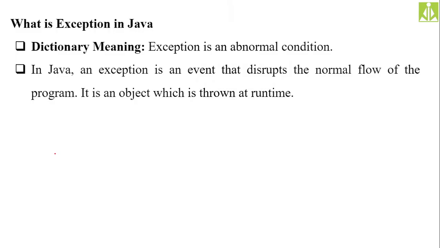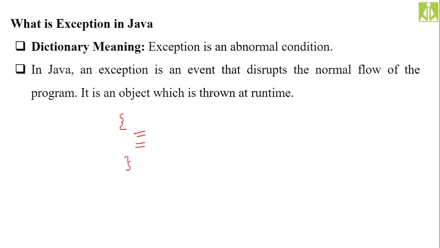In general, in Java, whenever an exception occurs, an object of that particular exception will be created, and it will be thrown out of that block at the time of execution of the program. So basically, let us assume we have a block of code. A block of code is nothing but statements enclosed within parentheses.